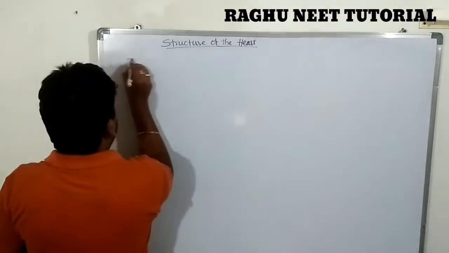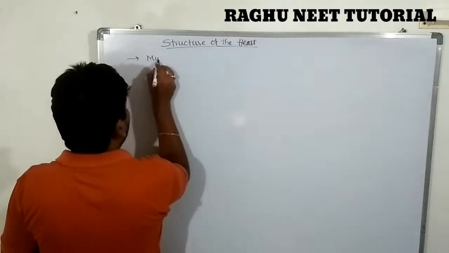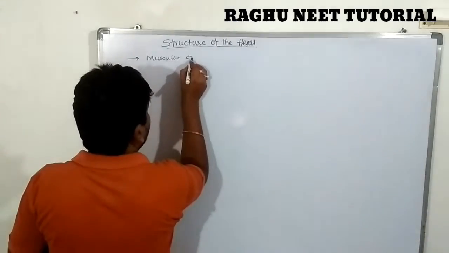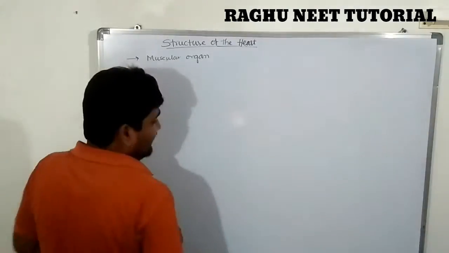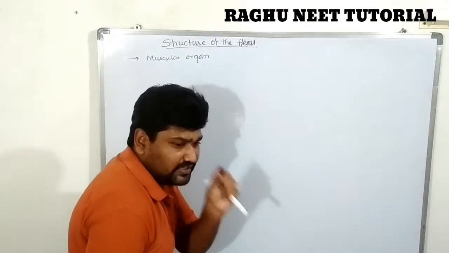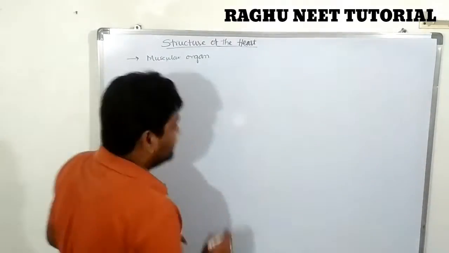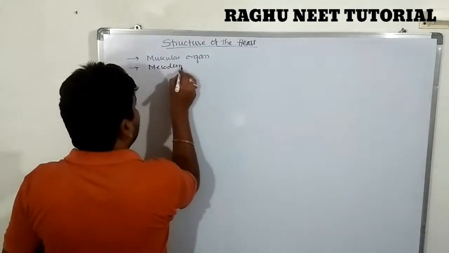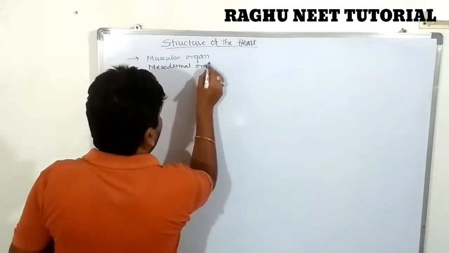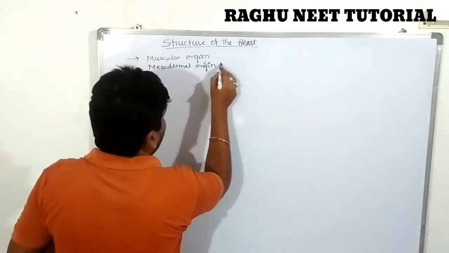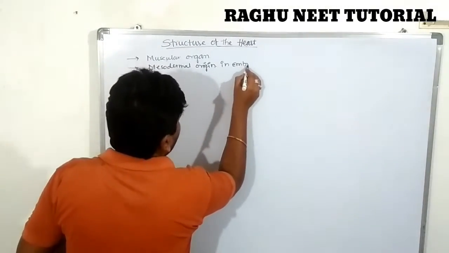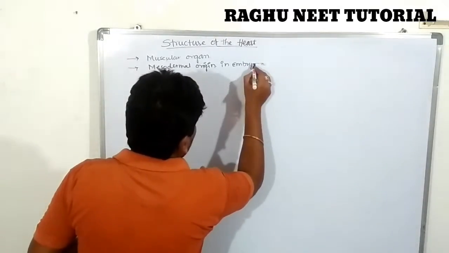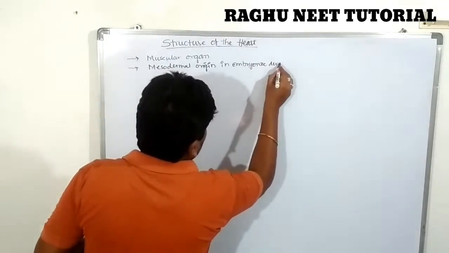The heart is one of the muscular organs. It is derived from the mesodermal origin in embryonic development.